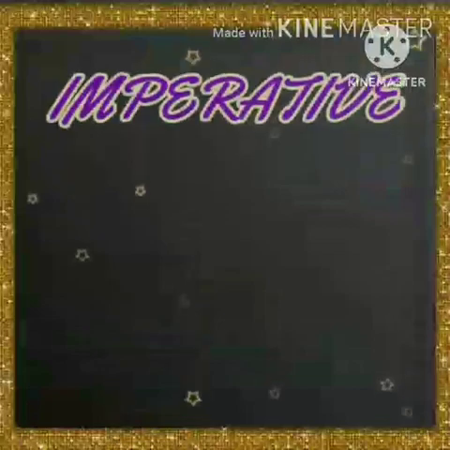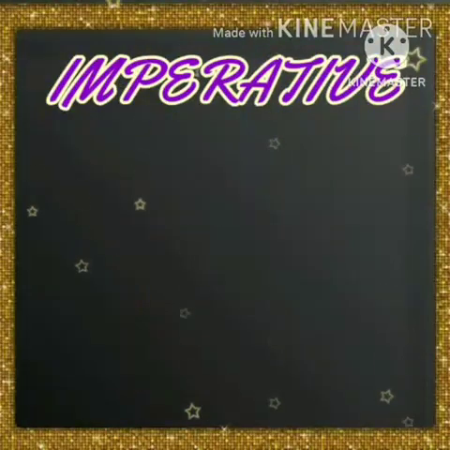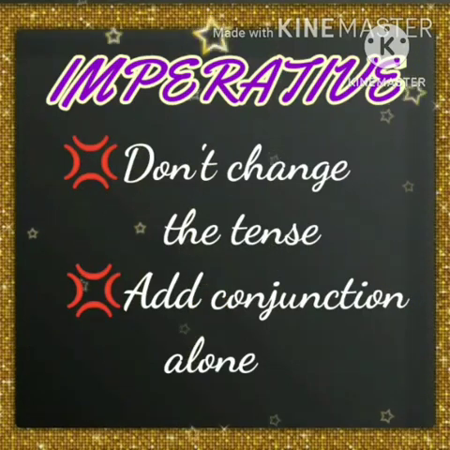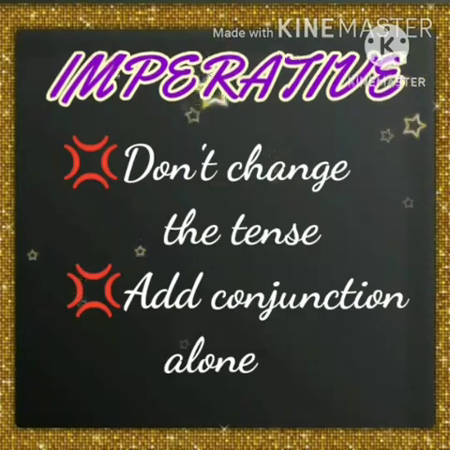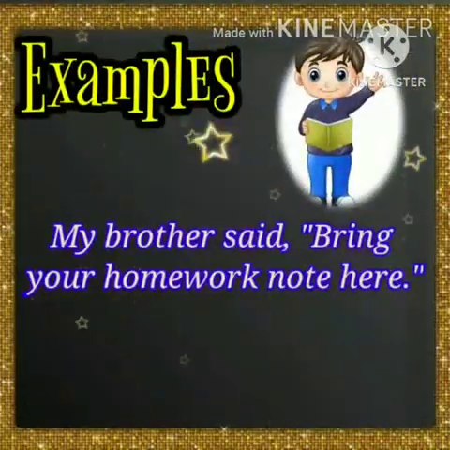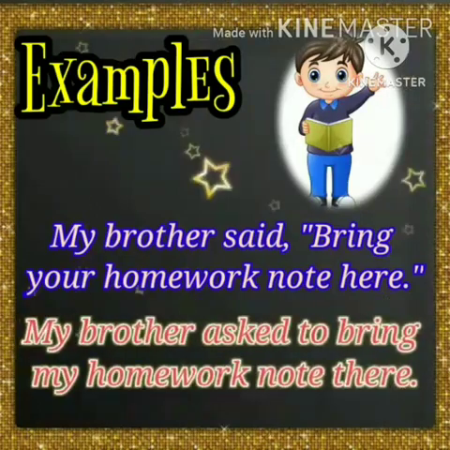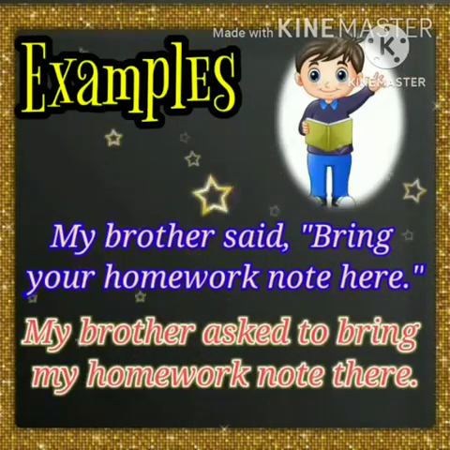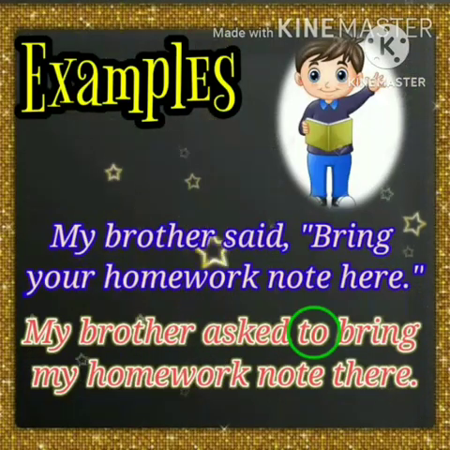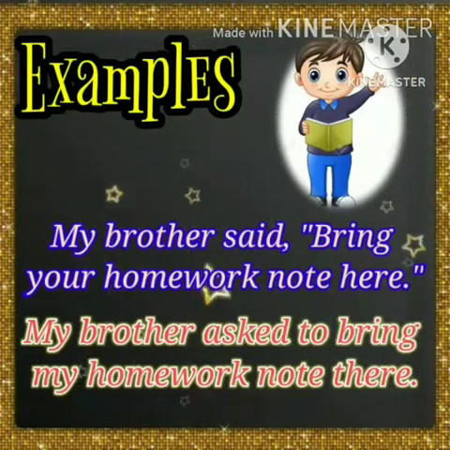Then the imperative sentences. It is the one exception from tense changes. We should not change any tense in imperative sentences. Simply we have to add the conjunction to alone. See this sentence. My brother said, bring your homework note here. My brother said will be changed into asked. My brother asked. As it is a positive sentence, we are writing the conjunction to. My brother asked to bring my homework note there.